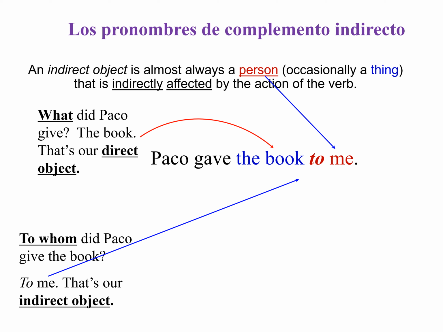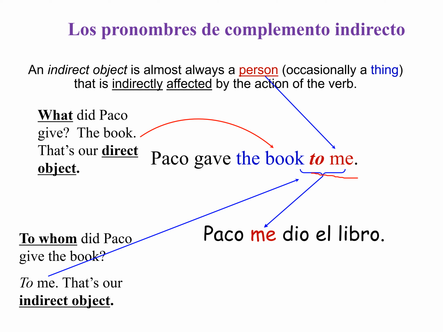But now, in this new concept of the indirect object pronoun, we need to ask the question, to whom did Paco give the book? And then the answer is to me. Then we found our indirect object. So Paco me dio el libro. El libro is the direct object, and then to whom? To me. Me dio el libro.